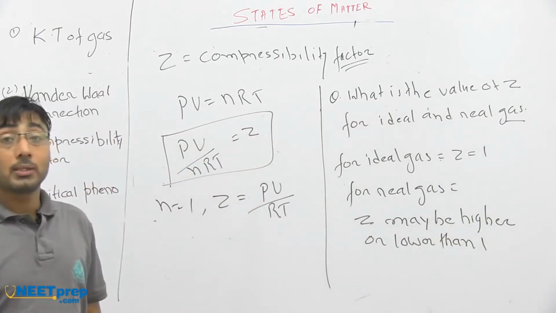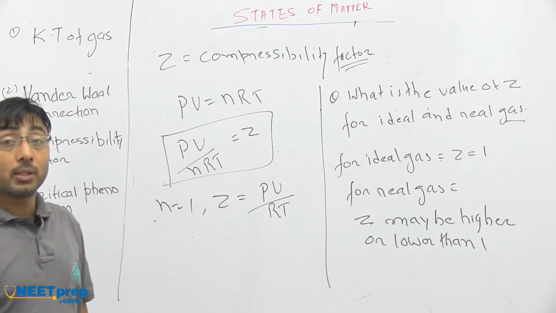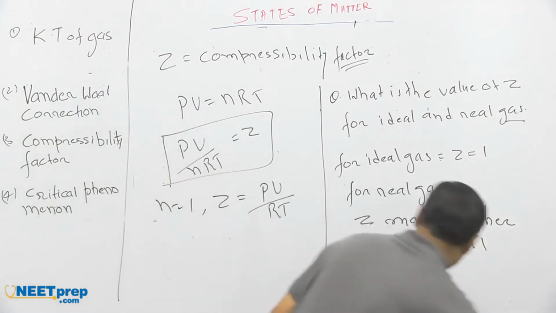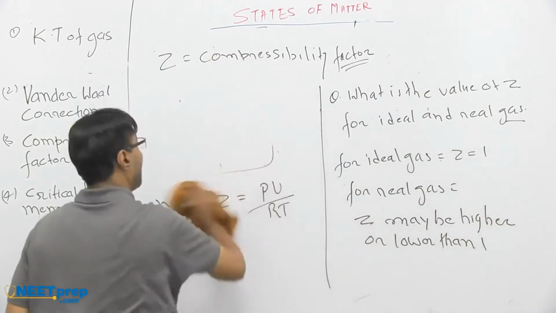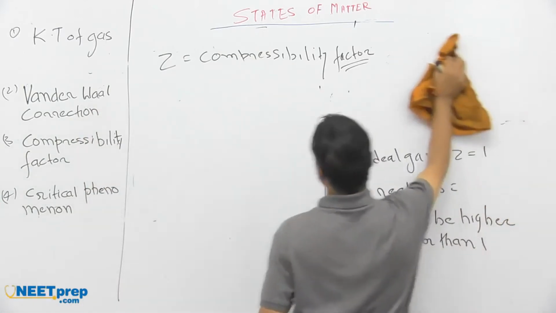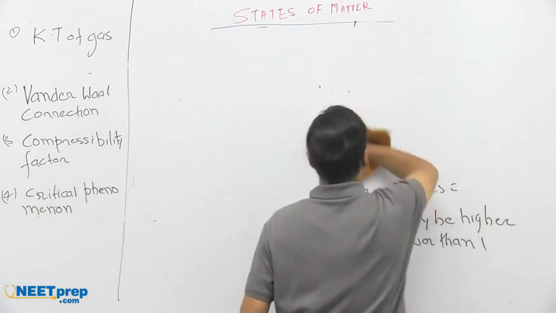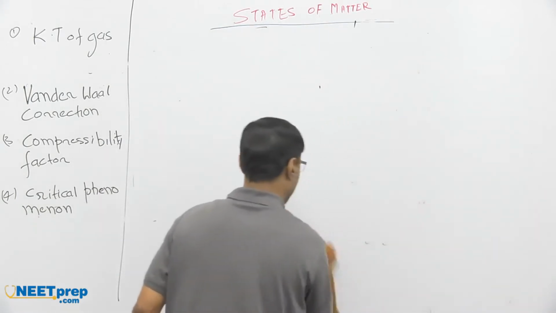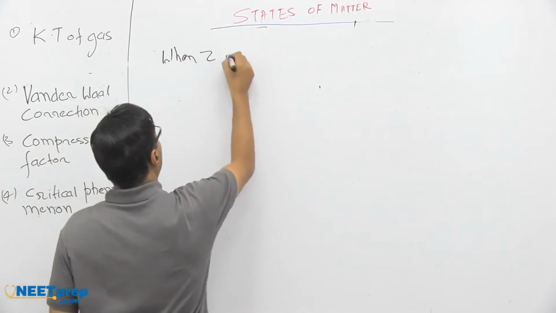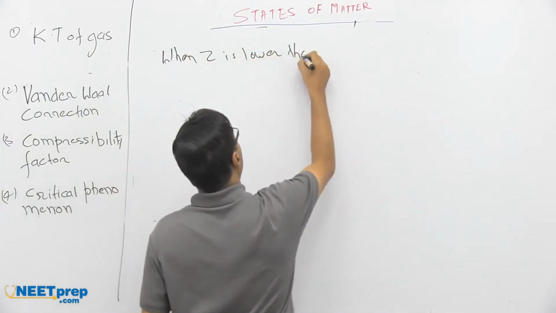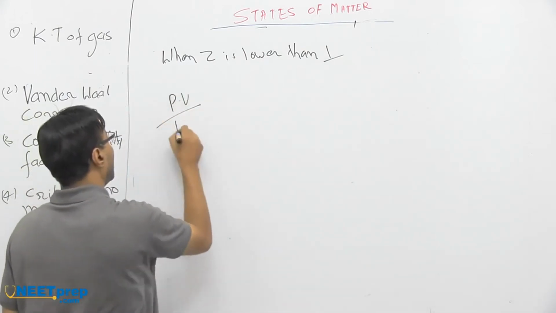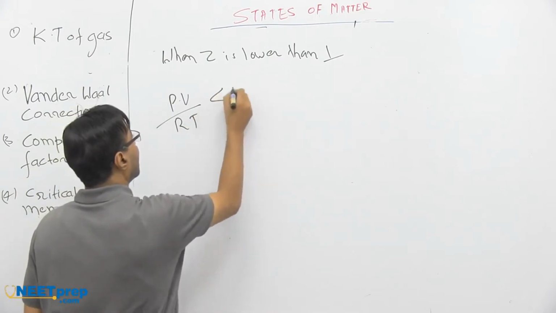If Z is equal to 1, it's an ideal gas. If Z is not equal to 1, it's a real gas. It can be higher than 1, it can be lower than 1. Now what will happen if Z is lesser than 1, and what happens if Z is higher than 1? When Z is lower than 1, PV by RT is lesser than 1.